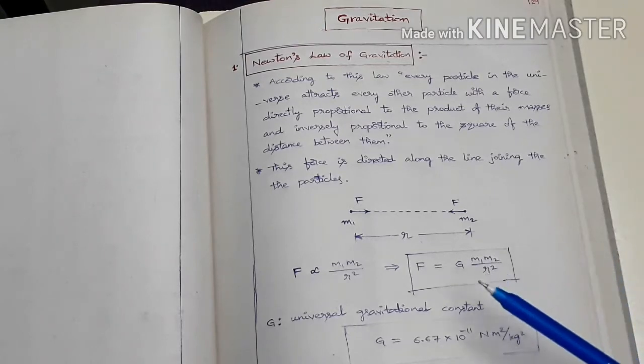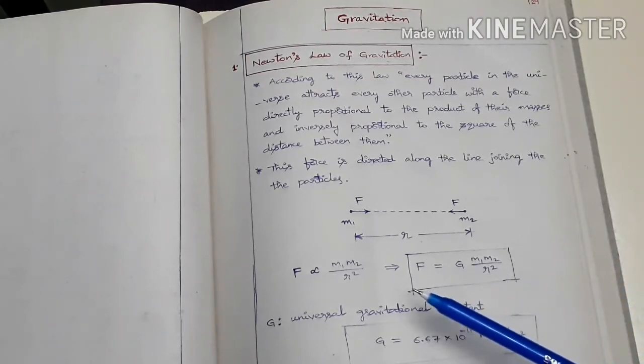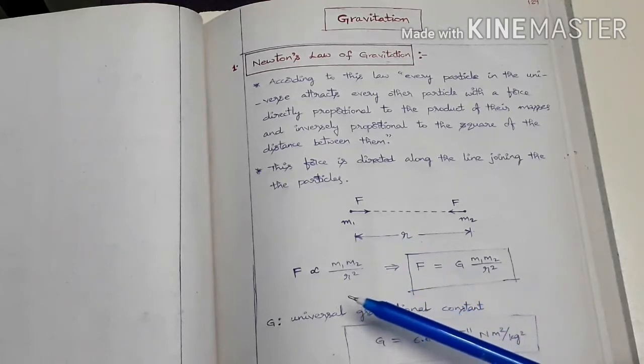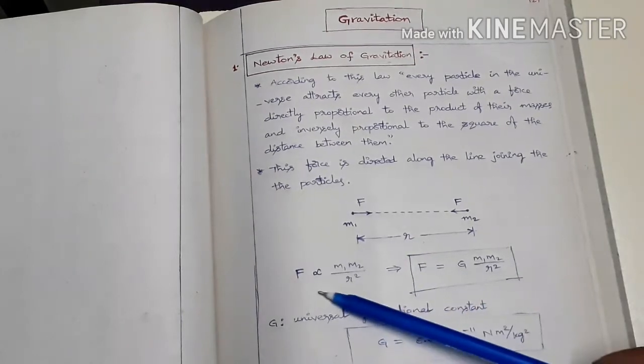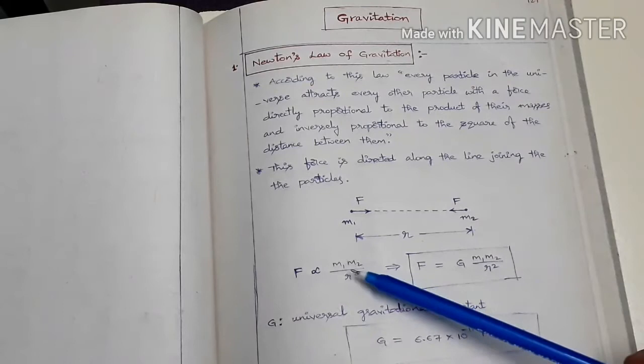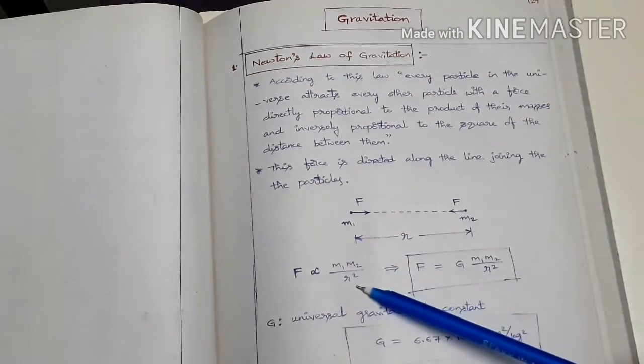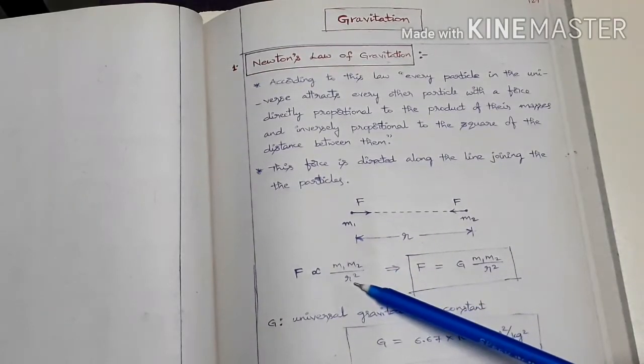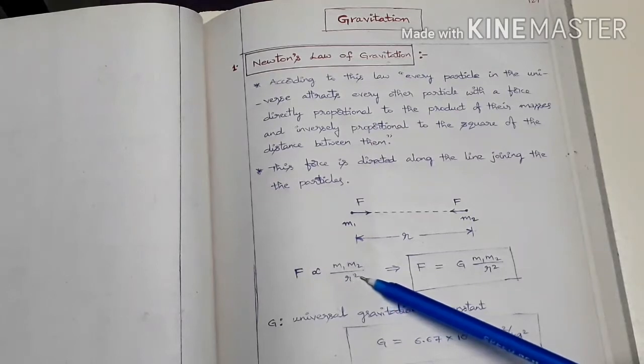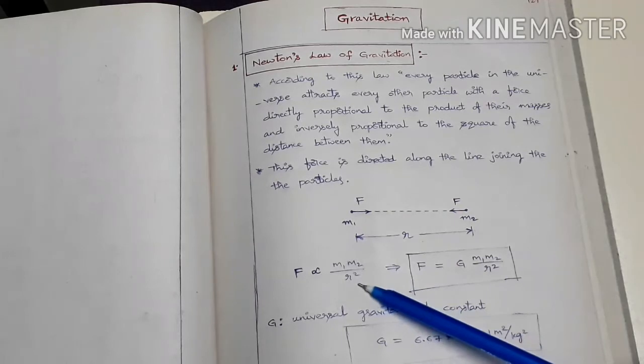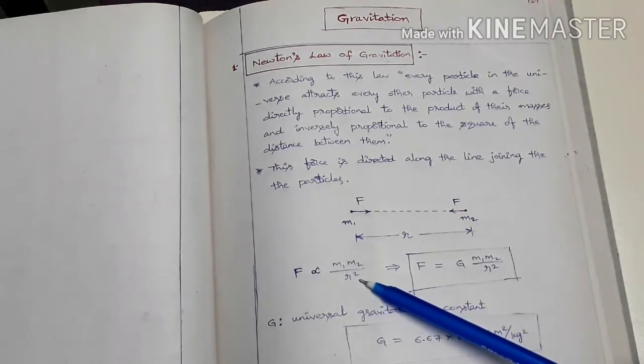So what is this law telling us? According to this law, the gravitational force is directly proportional to the product of the masses, and it is inversely proportional to the square of the distance between them. Hence Newton's law of gravitation is also known as the inverse square law. The same thing we find in electrostatics in second year. So these are known as inverse square laws, because they are inversely proportional to the square of the distance.